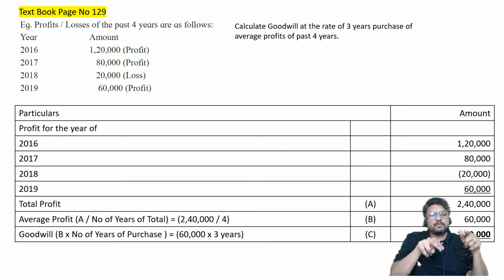And once we know firm's goodwill, then we will ask how much is the share of new partner. Whatever is the share of new partner, that share should be used for multiplication to the firm's goodwill. So 1,80,000 into half, if we are giving him half share. If we are giving only 1/10 share, then he should pay 1,80,000 into 1/10.